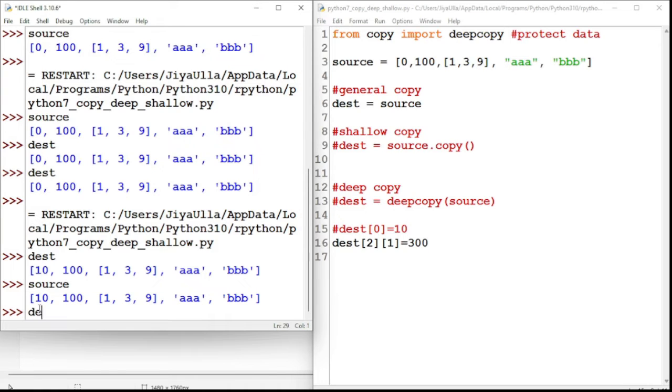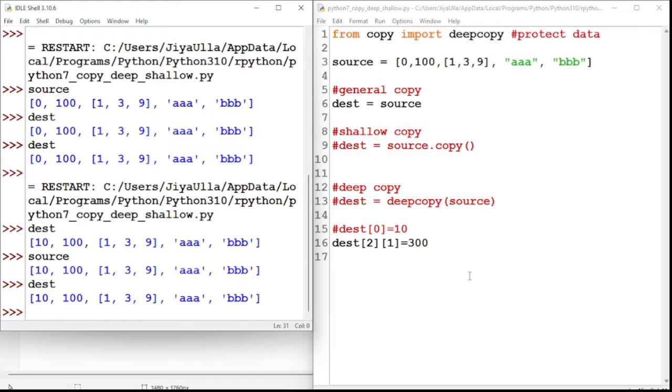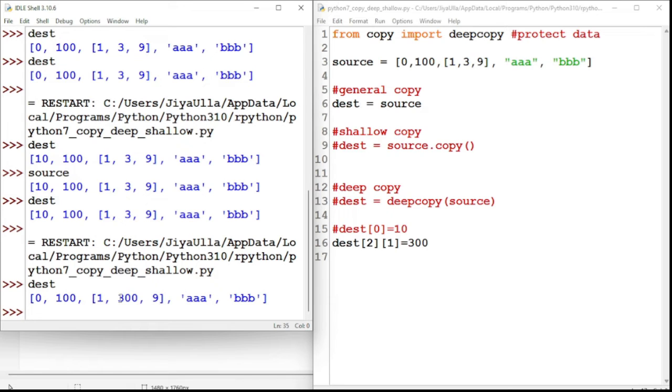If I take destination, I'm not saving, I'm not running it. Now you can see, if I say dest here, it is successfully changing the data in the nested collection of dest. Now if I say source data, it should not change in source because I'm changing only in destination.